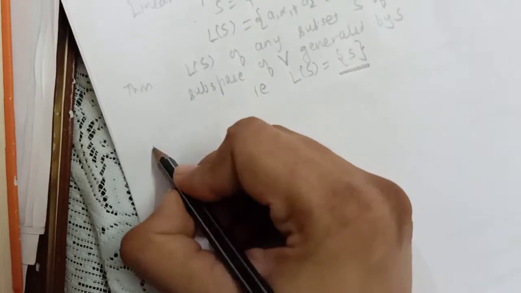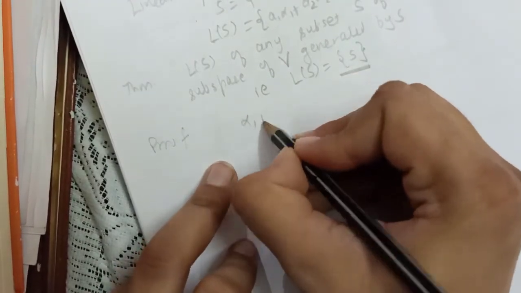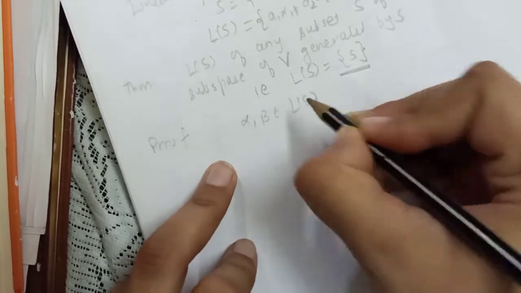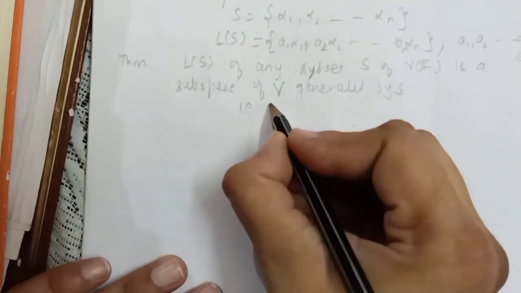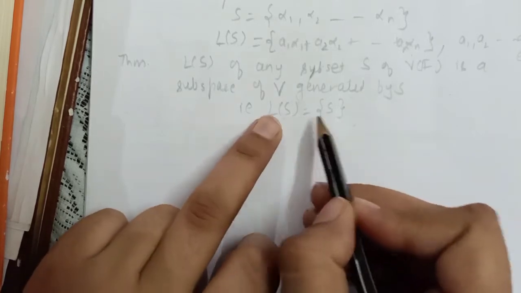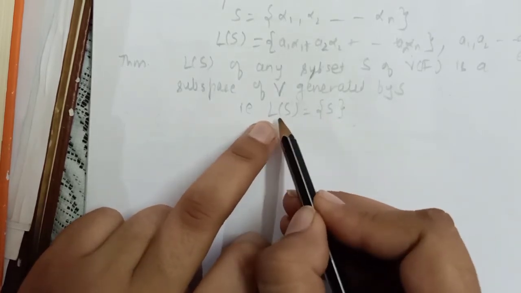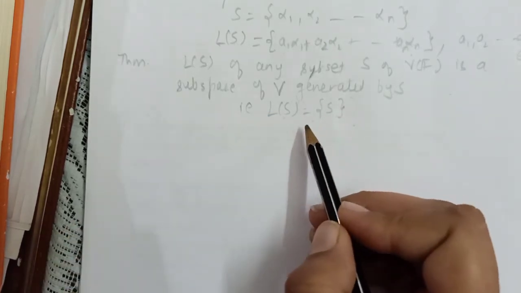So to prove this, let me take two elements from the linear span of S. Now I just told you what type of elements are there in L(S). That is, we can write L(S) is equal to this. This means L(S), the linear span of S, is generated by S. This is the notation.